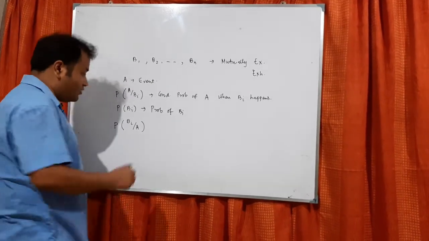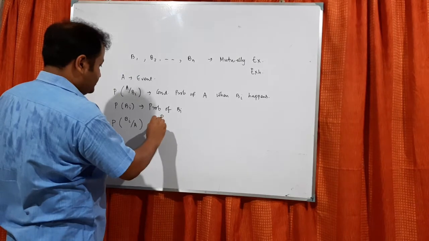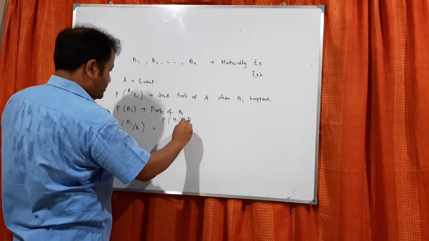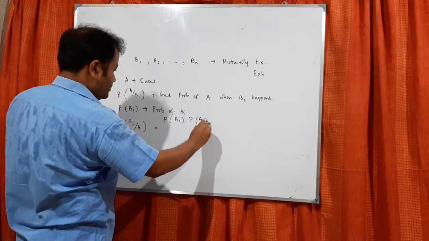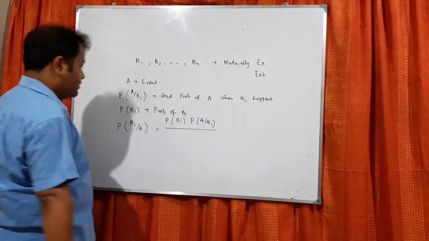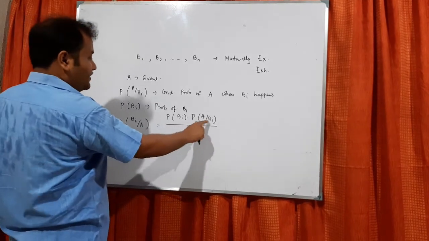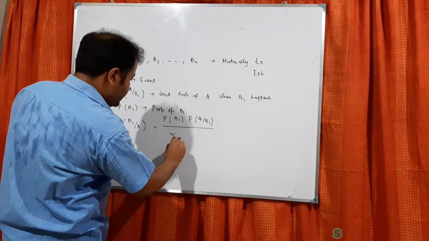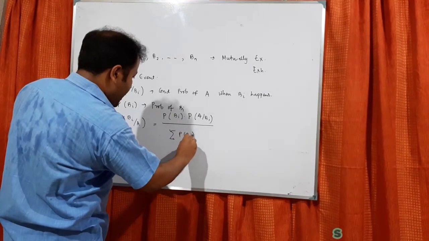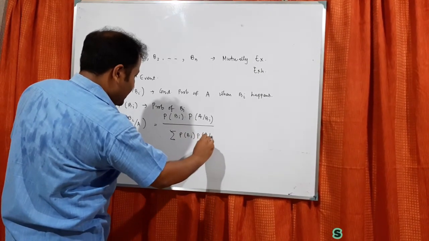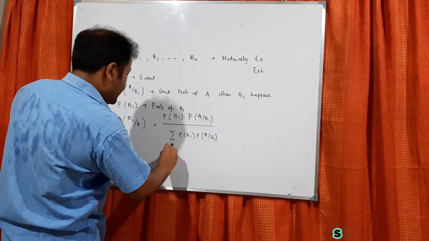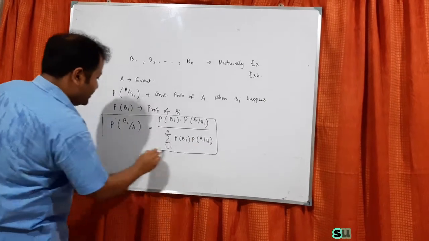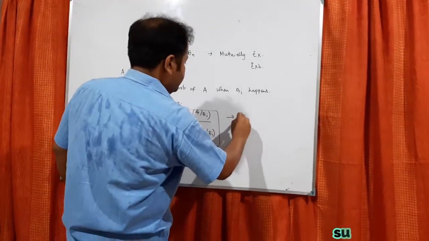Then this can be found using P of Bi times P of A by Bi, divided by the summation of P of Bi times P of A by Bi, i equals 1 to n. Now this is called Bayes theorem.